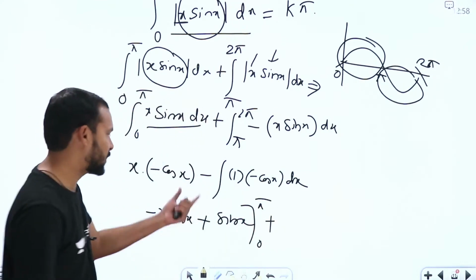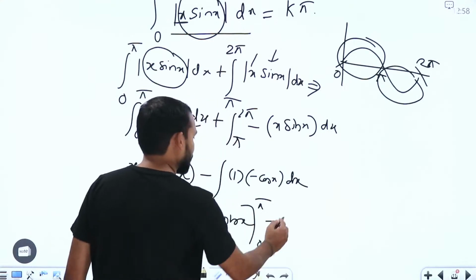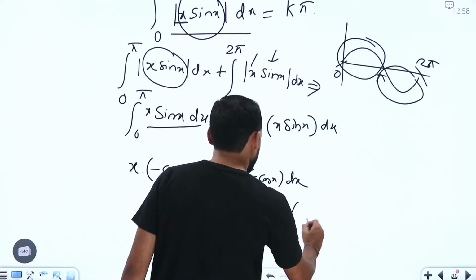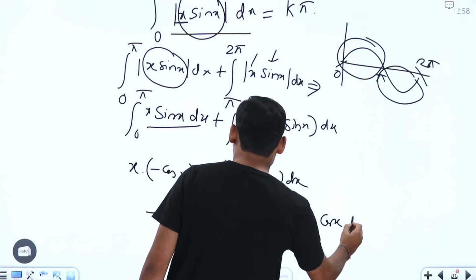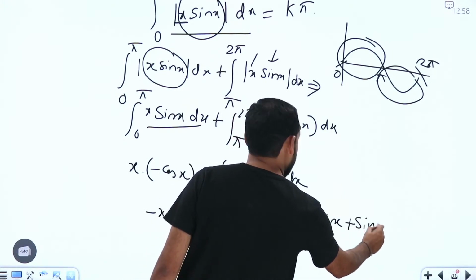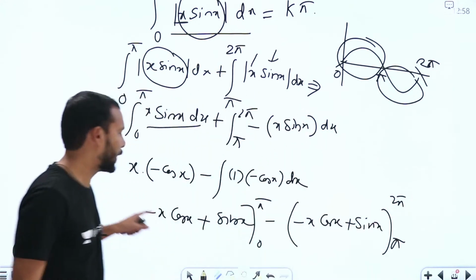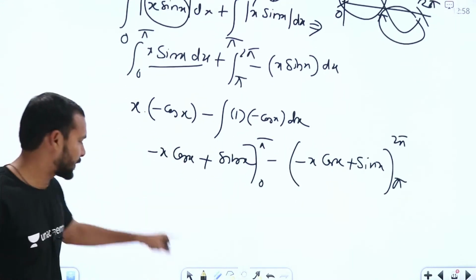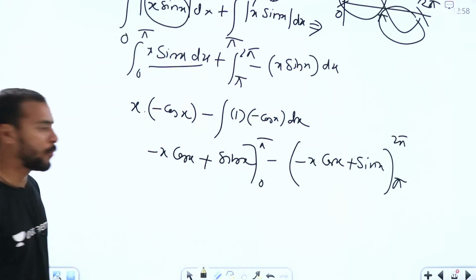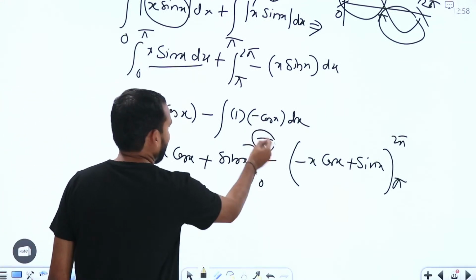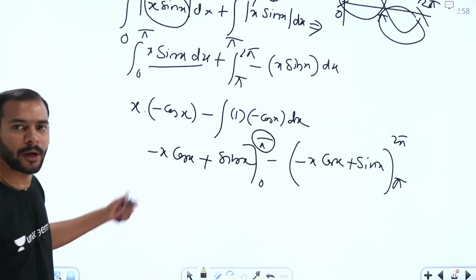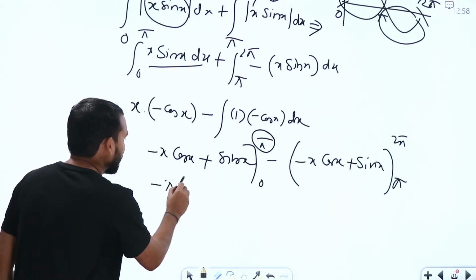Similarly for this one also we are going to get the same here. So this one is going to be minus, the same function we are going to get, minus x into cos x plus sin x, but here the limits are from pi to 2 pi, right? Now apply the limits, guys, right? What is going to be the value here for pi? What we are going to get here, we are going to get this one as minus pi into cos pi,